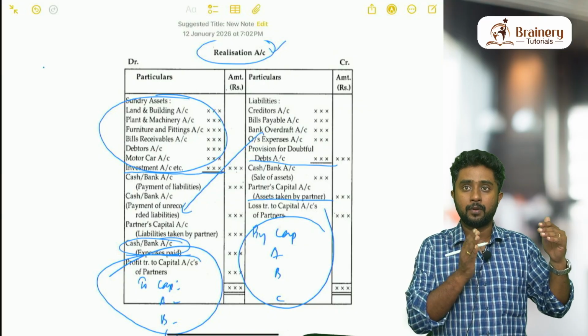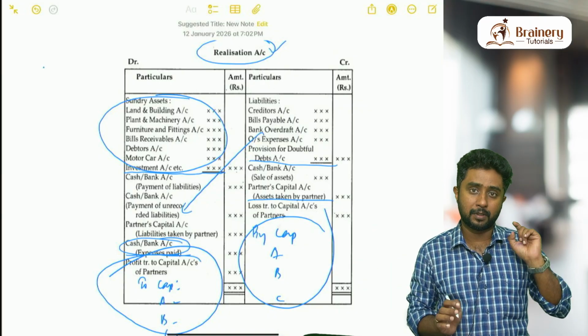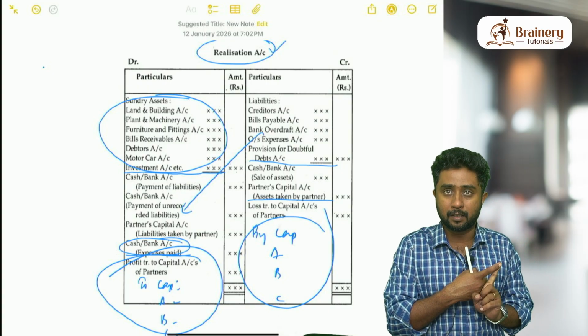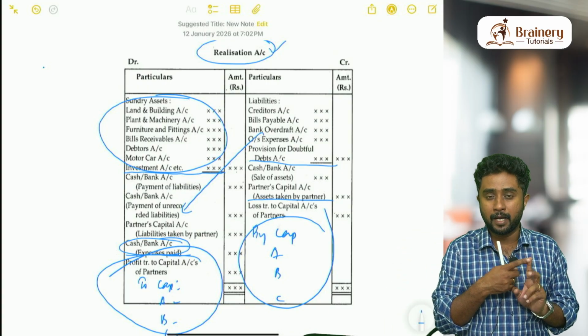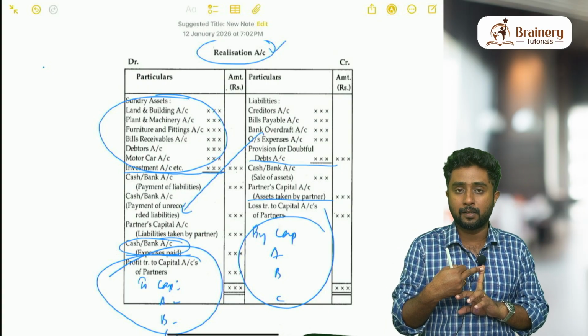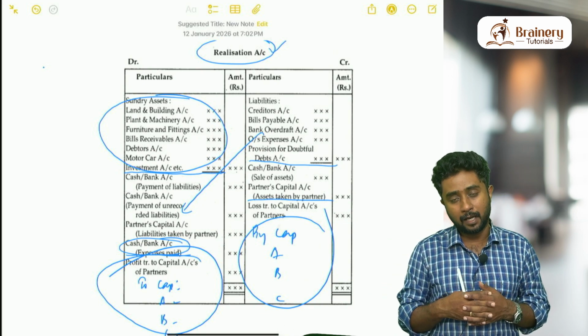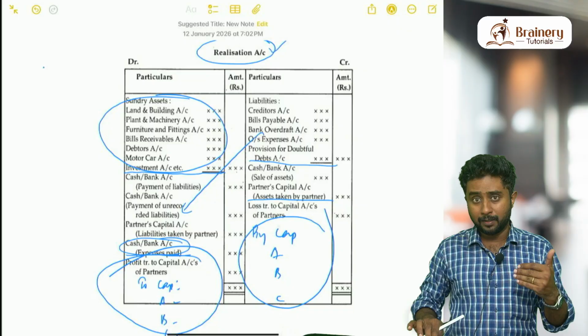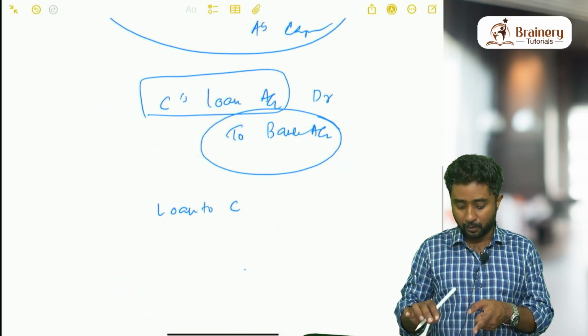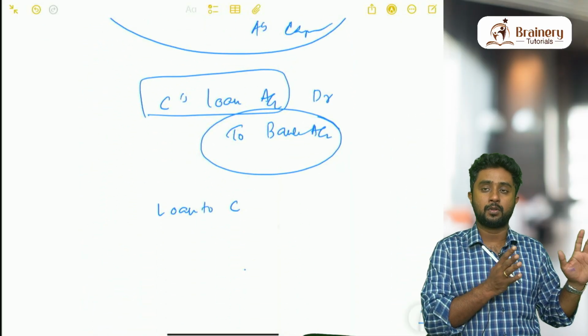So now I will say all the things once again. When you are transferring asset to this account, you should not transfer cash or bank. You should not transfer profit and loss account, deferred revenue expenditure, which means advertisement suspense account. Along with that, on the asset side, if loan to partner is there, that also should not be transferred.